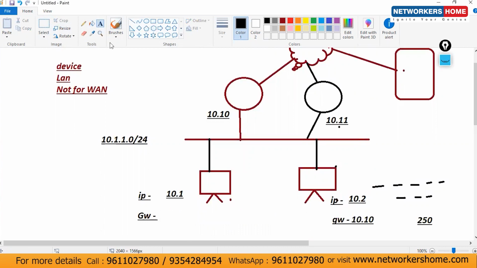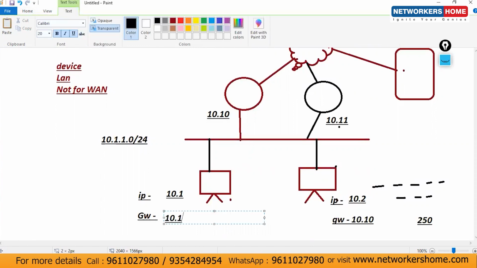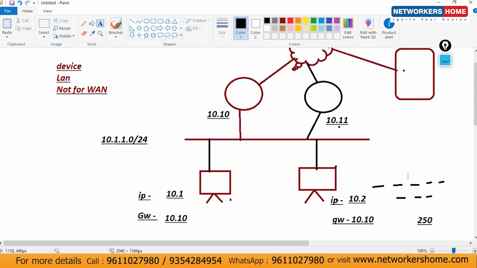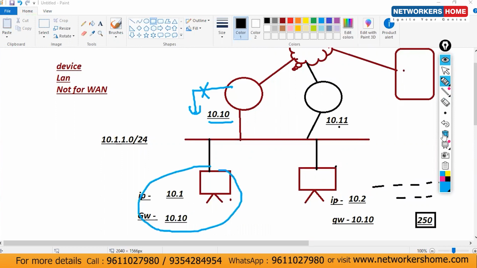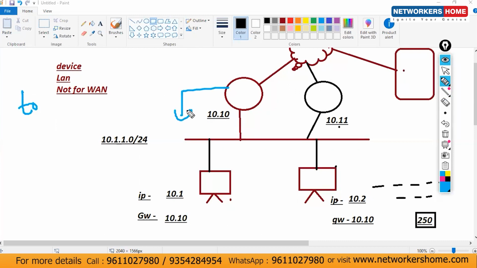So the reason is what we have mentioned here, 10.10. How many devices do we have? Let's consider we have 250 devices. So it means on 250 devices, we have configured the gateway as 10.1.1.10. Let's consider this device is down. We need a backup, but still, from these devices, let's consider just now at time t0, this router is down.